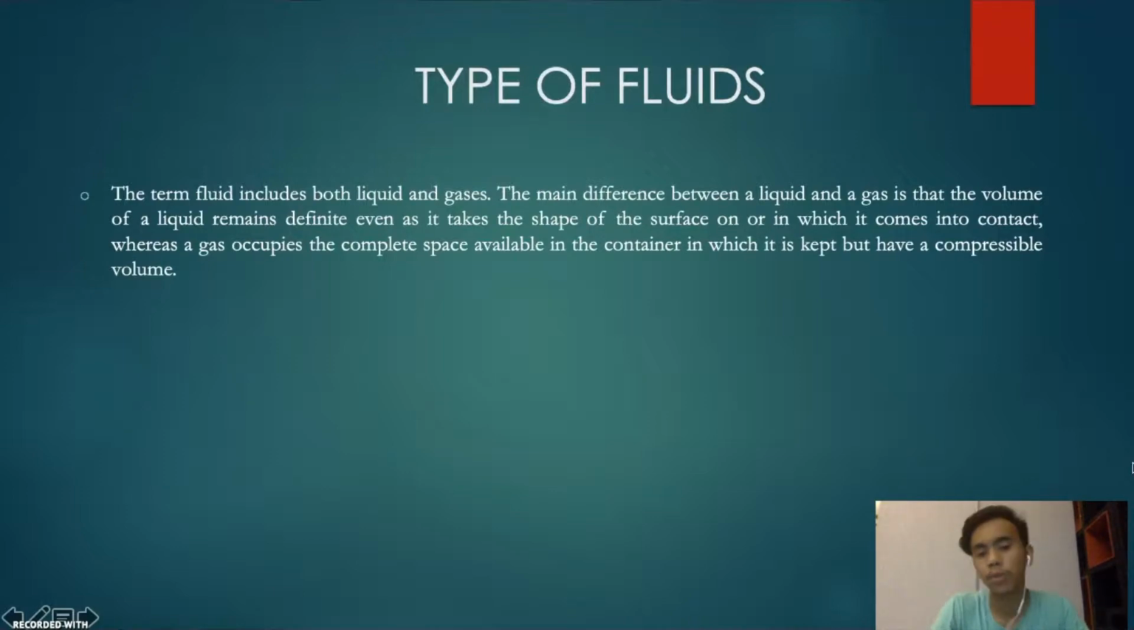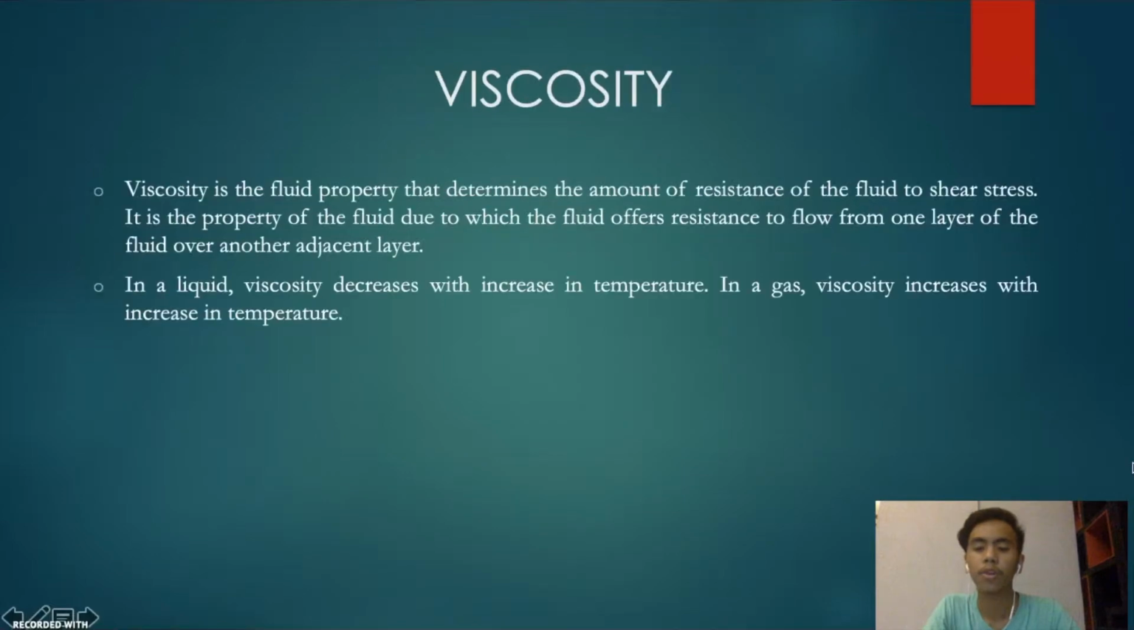The main difference between a liquid and a gas is that the volume of a liquid remains definite even as it takes the shape of the surface with which it comes into contact, whereas a gas occupies the complete space available in the container in which it is kept, and has a compressible volume.